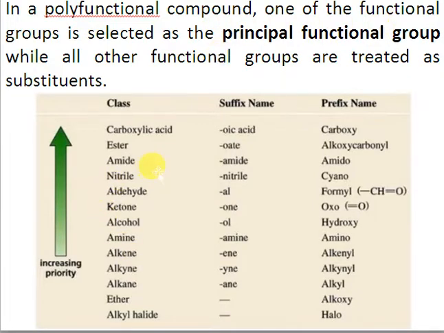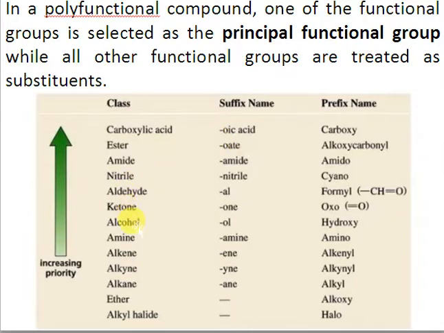Here we have a list of various functional groups in increasing priority. You can see the carboxylic acid is at the top, so it has higher preference. Its name almost always ends with "oic acid", so we are using the suffix, right?